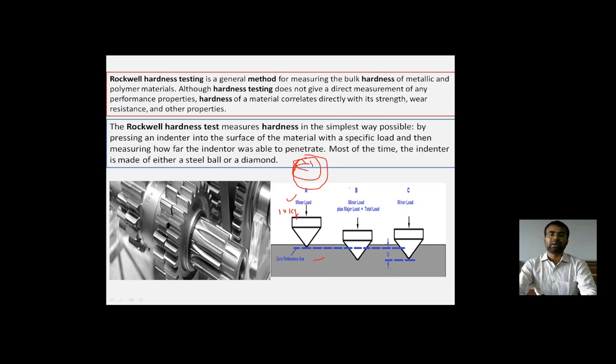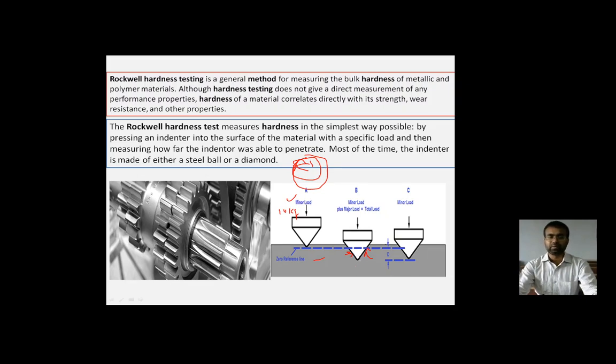After applying the major load, we penetrate the indenter inside the specimen with a major load, which in Rockwell hardness is about 100 to 200 to 300 kilogram. That depends. In the regular way, it is near about 100 kilogram maximum weight that is the major load applied on the material.